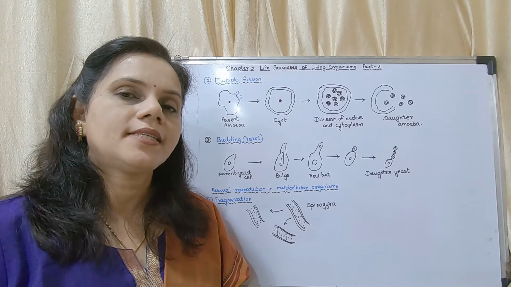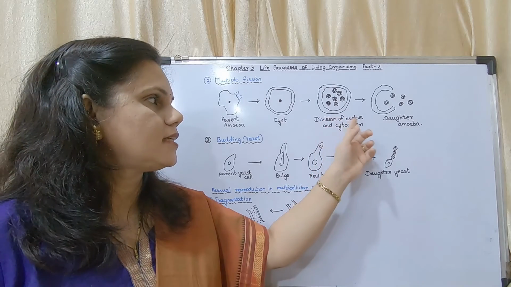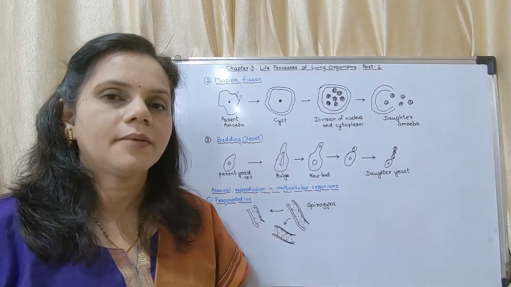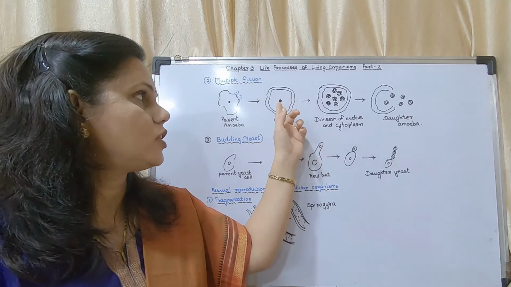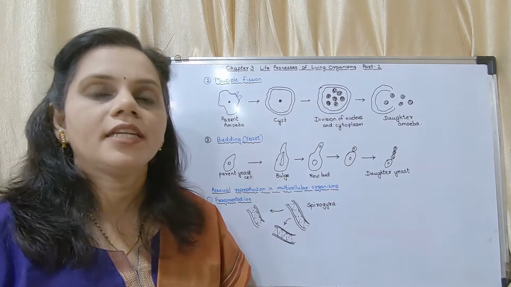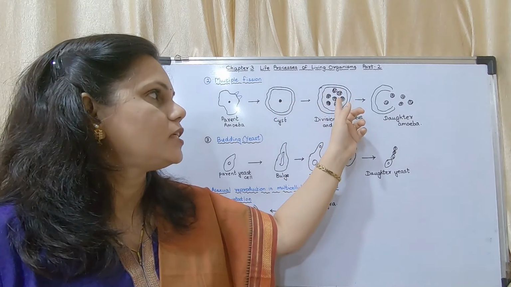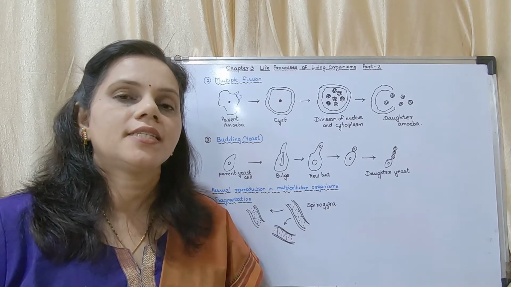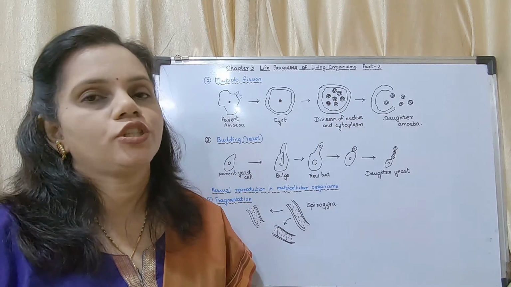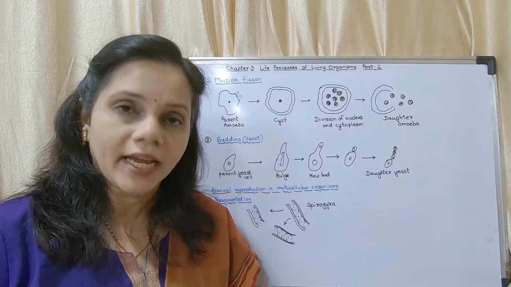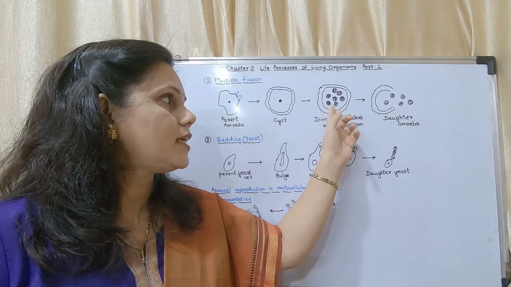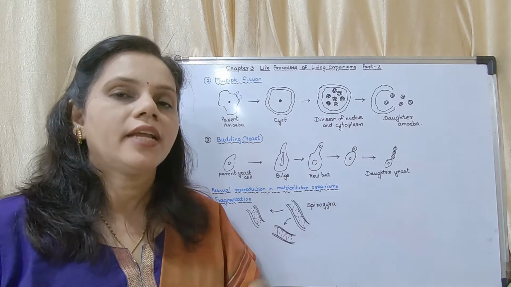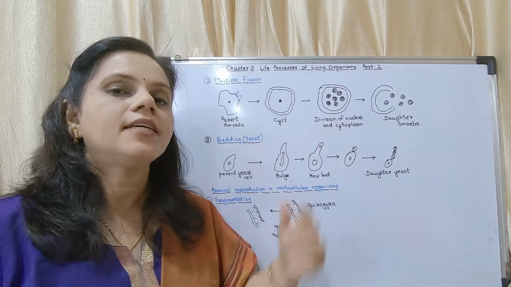Now what happens inside the cyst? Inside the cyst, the nucleus divides and the cytoplasm divides. One nucleus is divided into many nuclei. These are said to be small amoebulae, a term used in the textbook. So what is amoebulae? They are the small nuclei present inside that cyst.